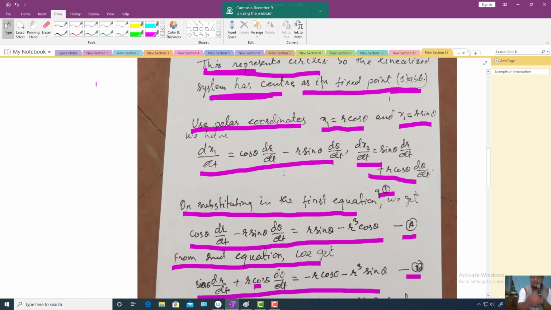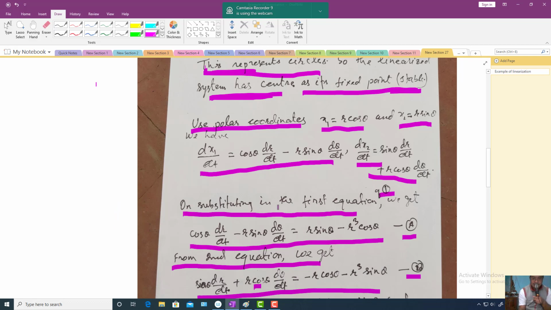Using polar coordinates, what do you get? In polar coordinates, x1 is equal to r cos theta, x2 is equal to r sin theta. Now let us differentiate x1 with respect to time. You will get cos theta dr by dt minus r sin theta d theta by dt, and dx2 by dt is equal to sin theta dr by dt plus r cos theta d theta by dt. Then let us substitute this value in the first system of equations.